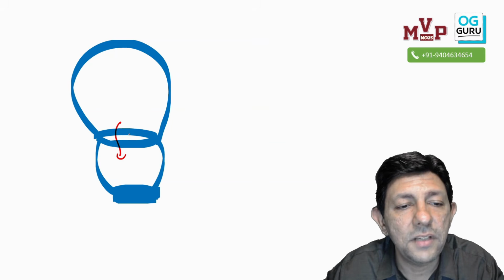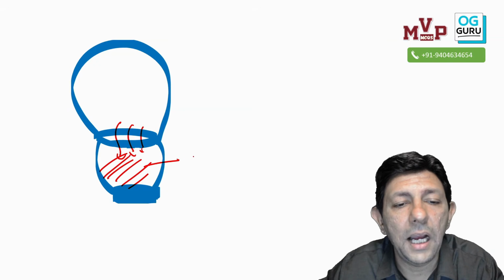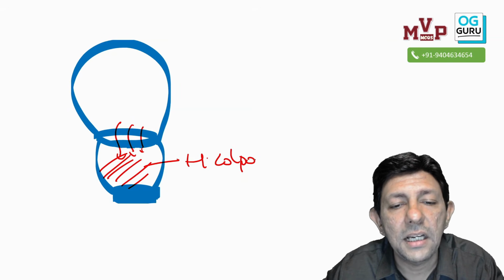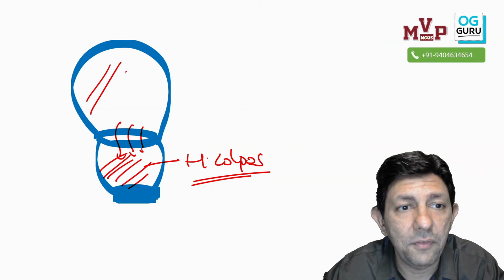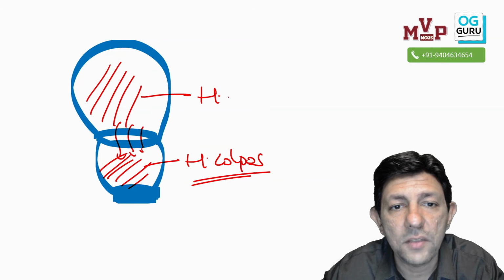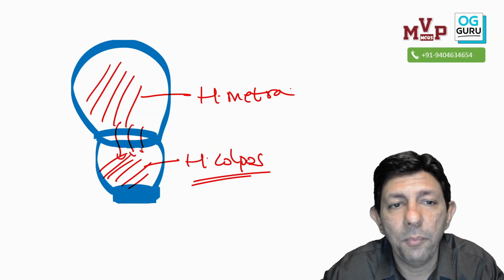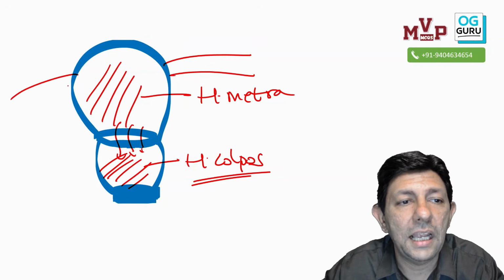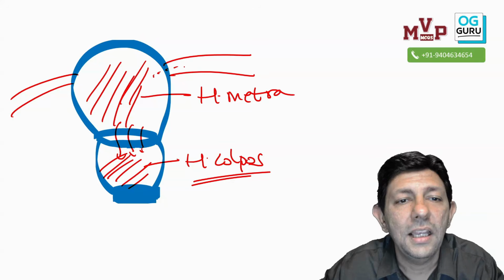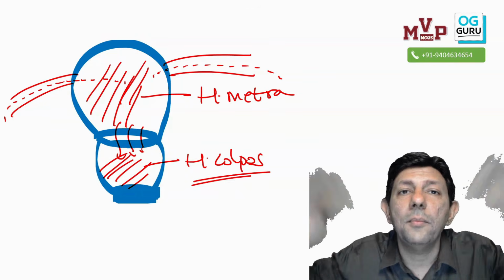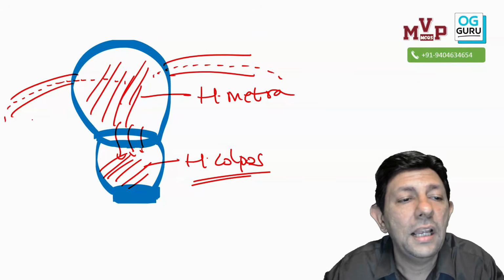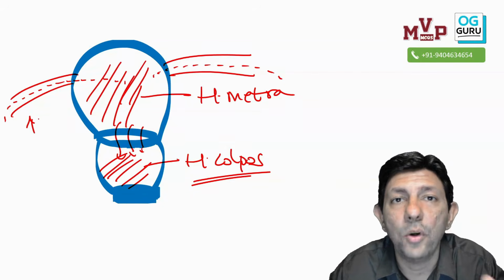The menses will start, but the blood is not able to come out. The blood gets collected in the vagina, hematocolpos, and then the blood further gets collected inside the uterus. We call it hematometra. And what can happen with the blood? Yes sir, the blood can go retrograde. Long-term complication: blood can go retrograde, and the blood can get deposited.